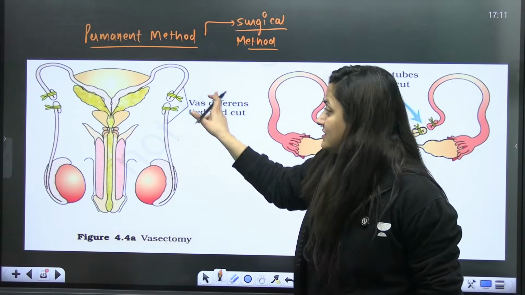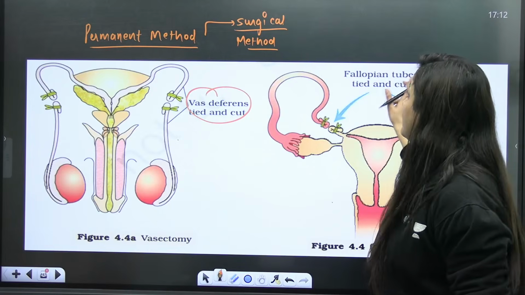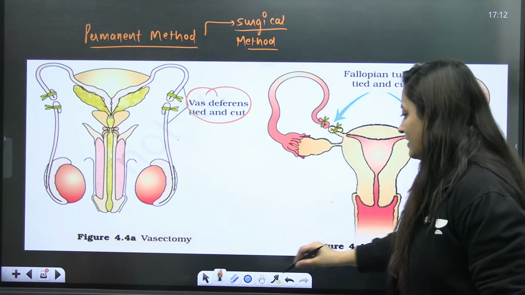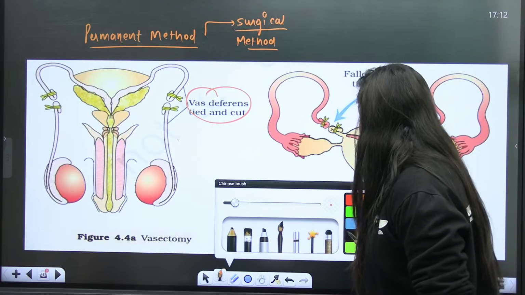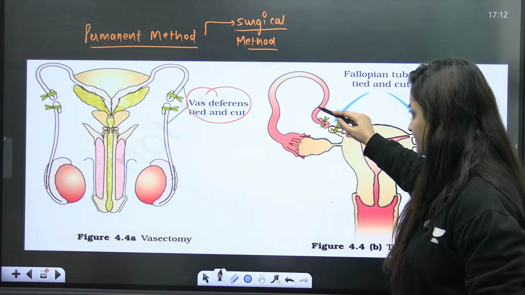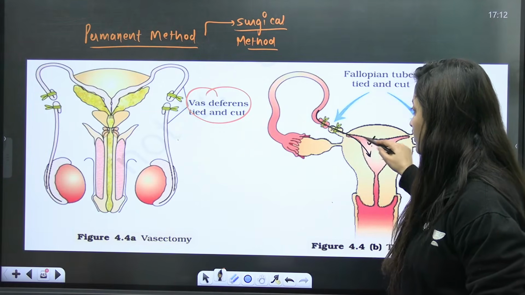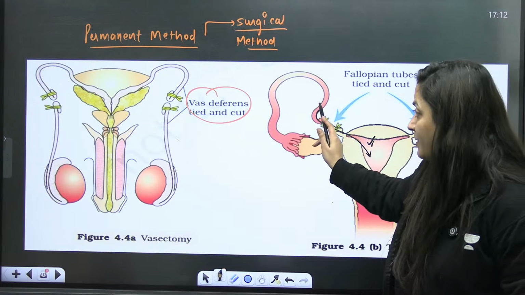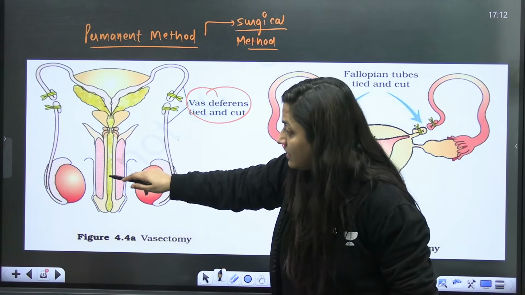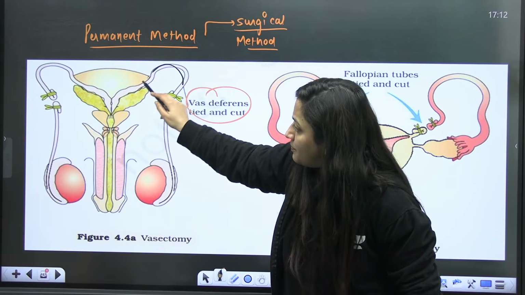Vasectomy in the case of males, the vas deferens is tied and cut. Here, the fallopian tubes will be tied and cut. So now see, if the fallopian tubes are tied and cut, what's going to happen? The egg will not be able to go further. Even the gametes will not be able to reach that egg. Same here, the sperms will not be passed.